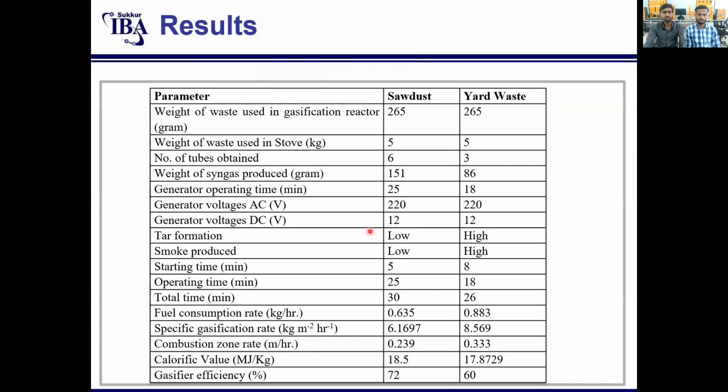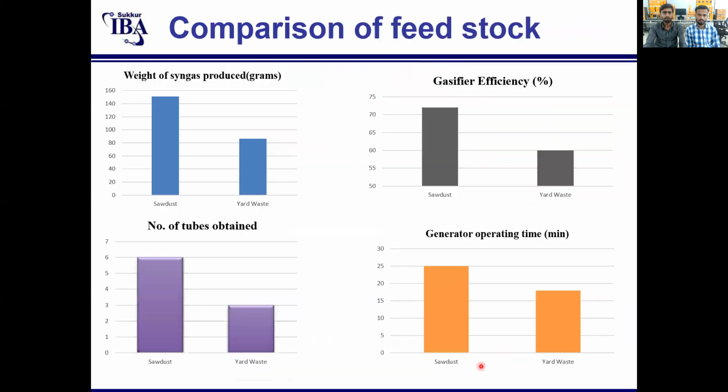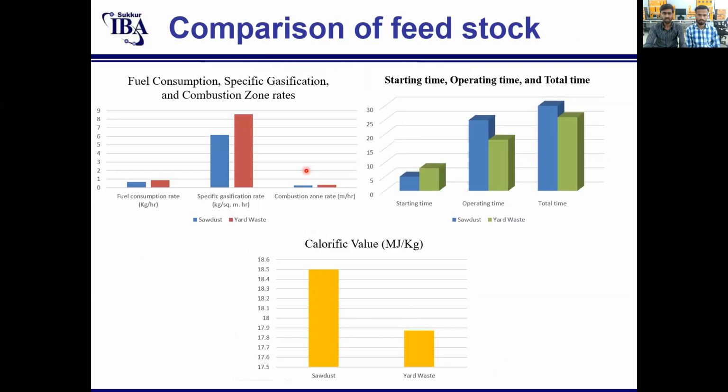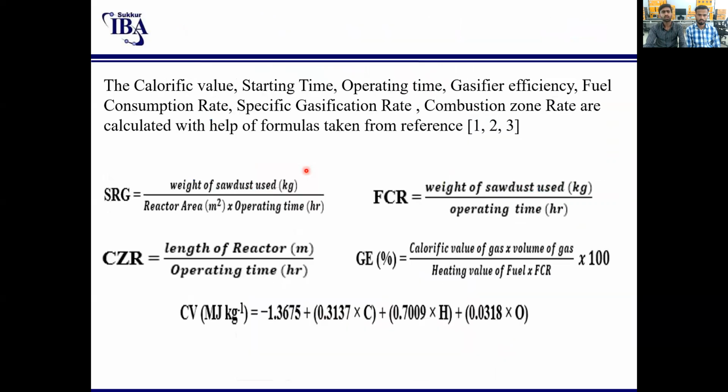Now these are the results that we have taken from our prototype, and we compare the two composition results. And these are the graphical representation of the results. You can see these results are carried out using the calculations given by the formulas here.